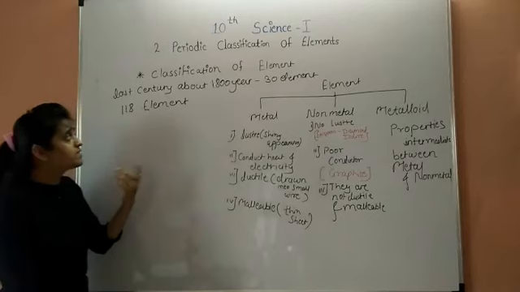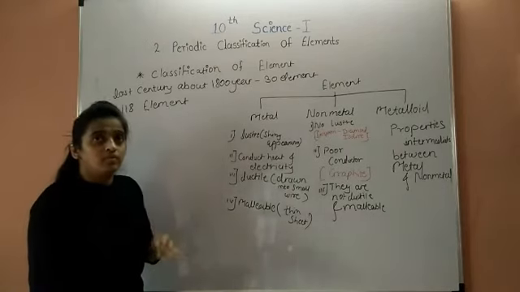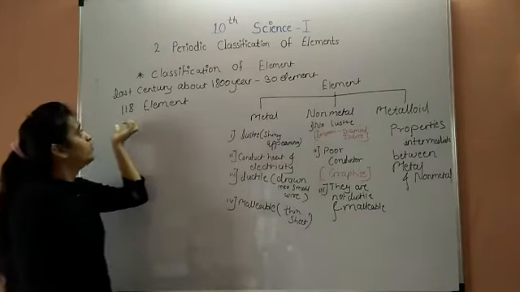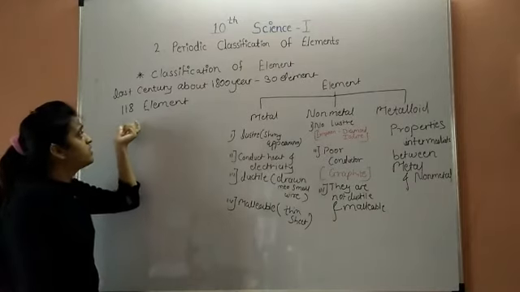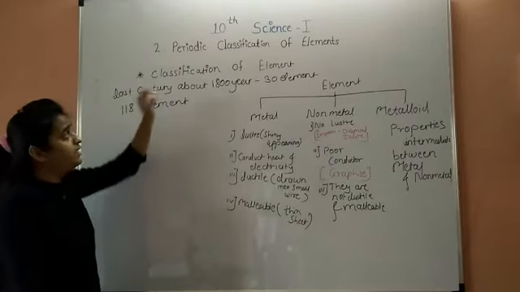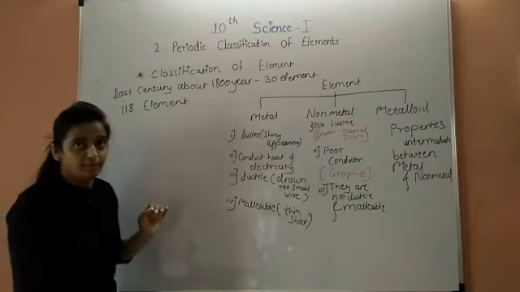In more recent times, scientists discovered new experiments, and 118 elements are now discovered. These 118 elements are in the periodic classification of elements.